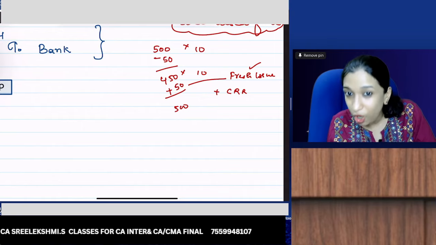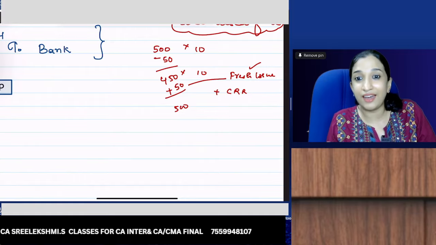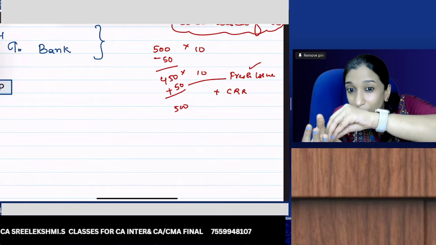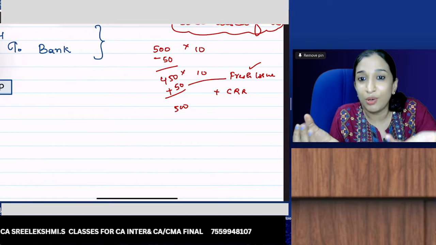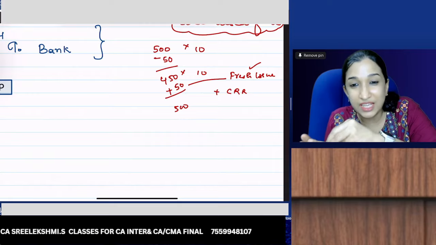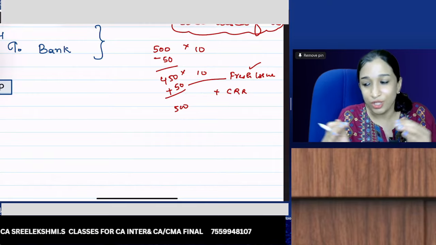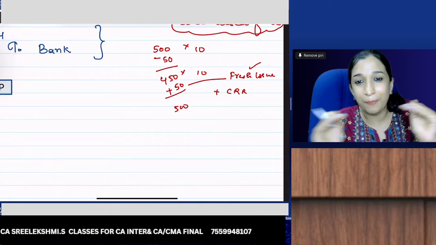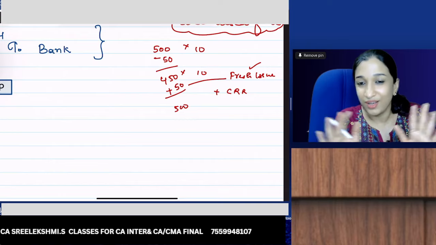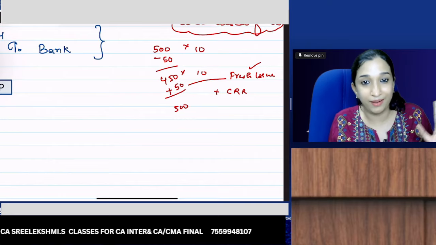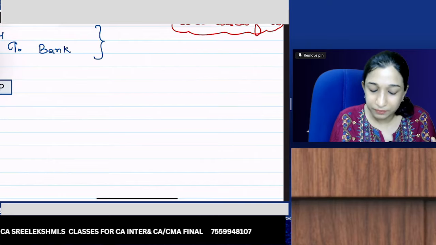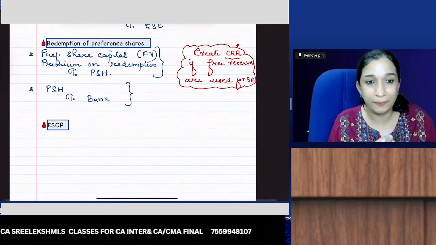But if a fresh issue is not there, then we create CRR. The only function of CRR is to issue bonus shares. So again, it will come back to its original state, original number, original capital. Okay, so that is create CRR.